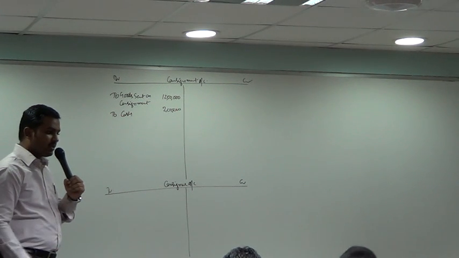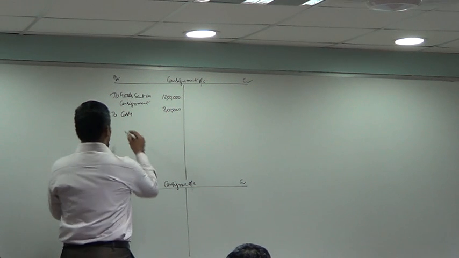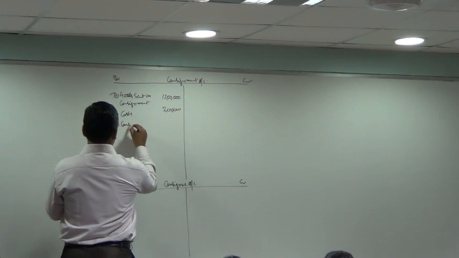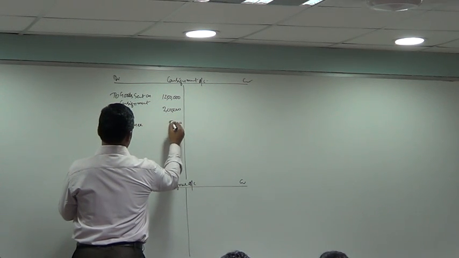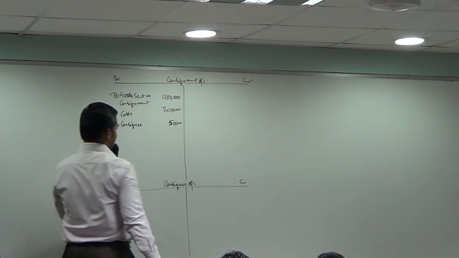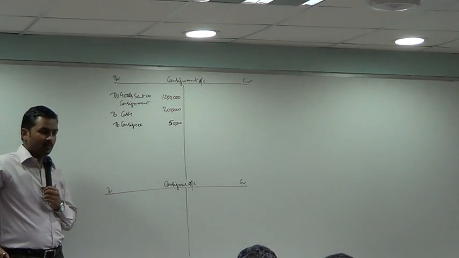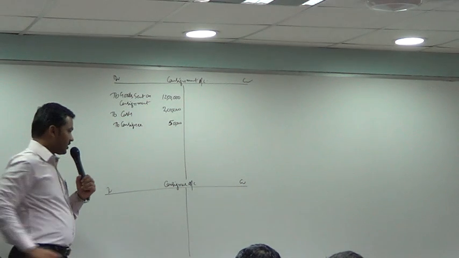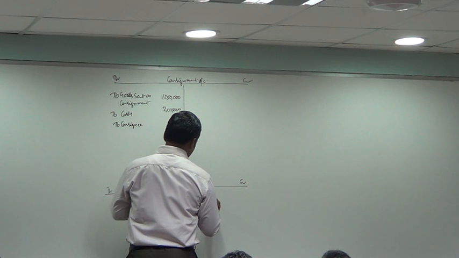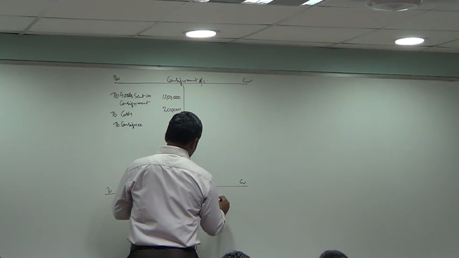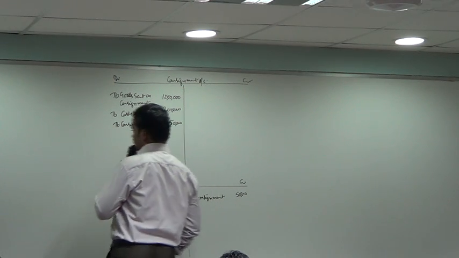Consignee also paid some non-selling expenses, no? How much did he pay? 50,000. What is the entry? Consignment account debit to consignee account 50,000. Consignee account will give a credit by 50,000.